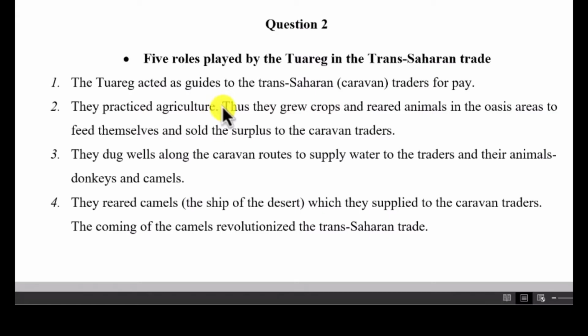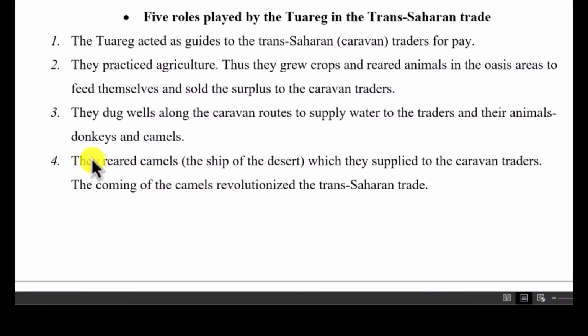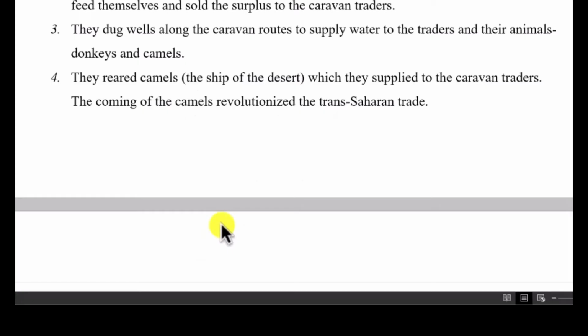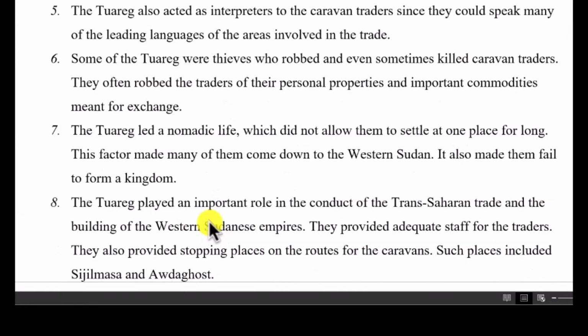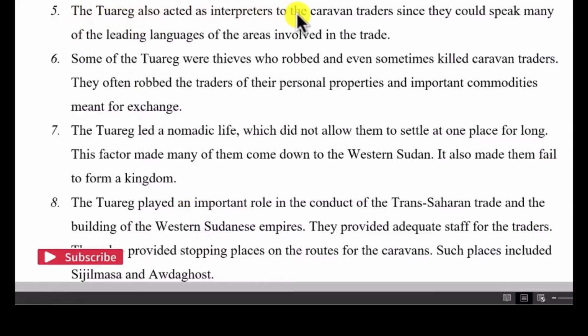They practiced agriculture. That is, they grew crops and reared animals in the oasis areas to feed themselves, and they also sold some to the caravan traders. Now, they dug wells along the caravan routes to supply water to the traders and their donkeys. And then the fourth one, they reared camels, the ship of the desert as we knew it, which they supplied to the caravan traders. And we all know how the camel came to revolutionize the trade. 5, the Tuareg also acted as interpreters to the caravan traders, since they could speak many of the leading languages of the areas involved in the trade.